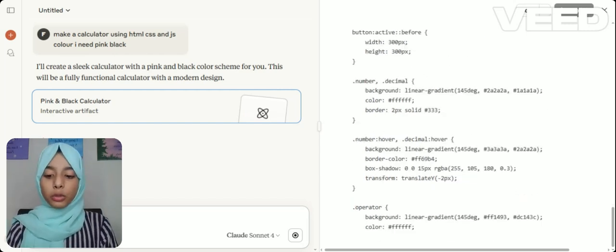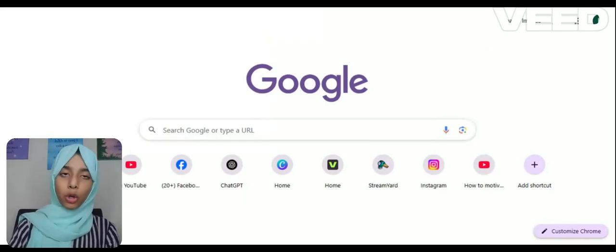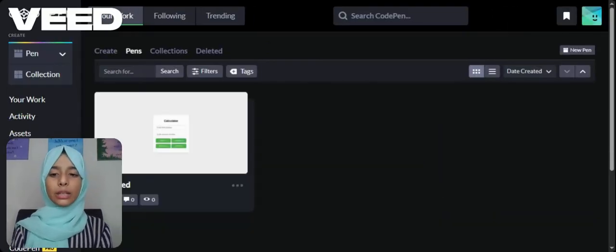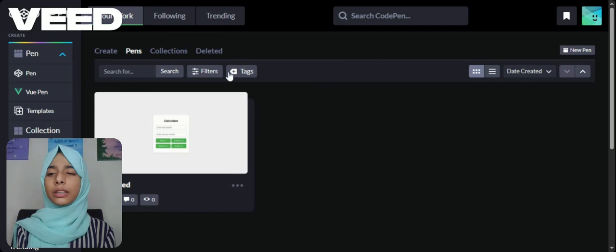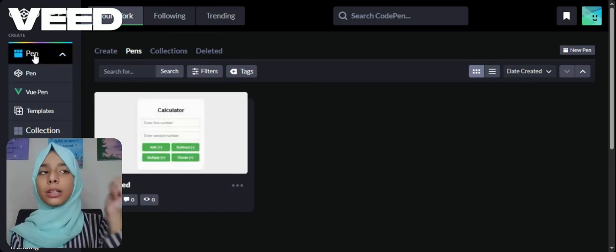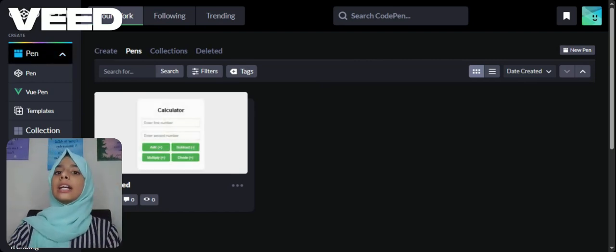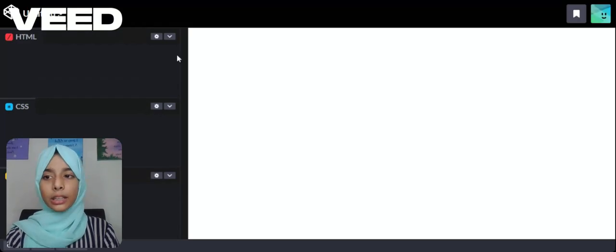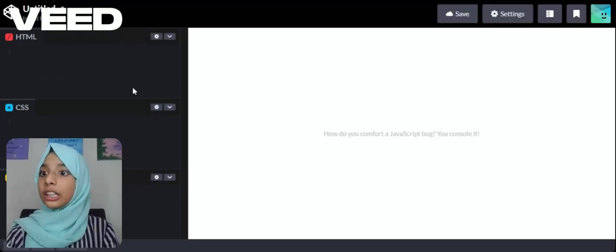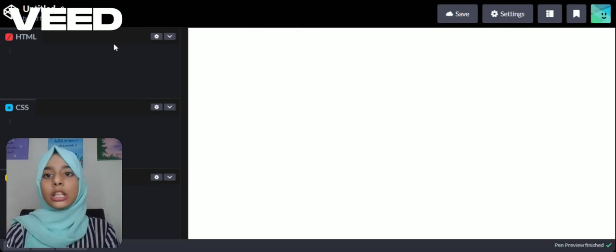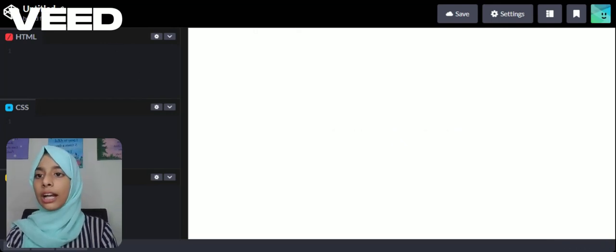You can search for CodePen, and you can also find the CodePen link in the description. CodePen is a tool where you can make websites. Here it asks for HTML, CSS, and JS.